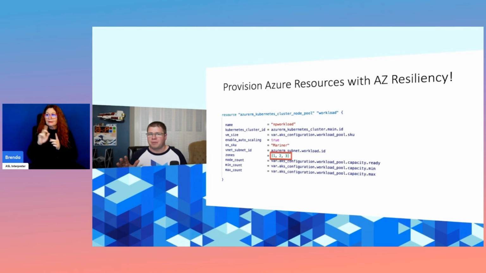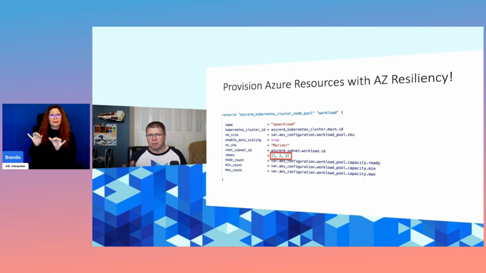You can configure different aspects of what operating system you want to use at the node level and what size you want those nodes to be. So you can take advantage of different memory, GPU, and CPU configurations. You can also configure scalability differently within those node pools. But the important thing from a zone resiliency standpoint is this zones attribute.